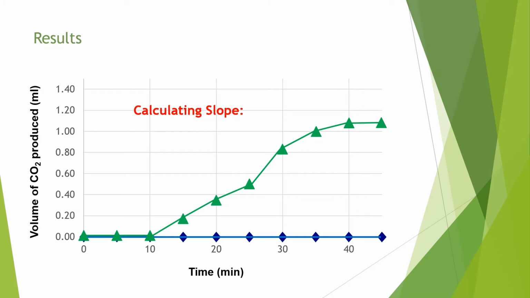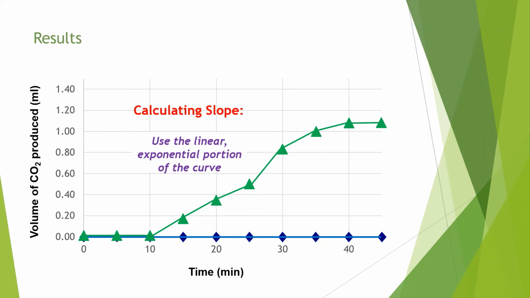The next step in our data analysis is to calculate the slope of each of our graphs. So what I want you to do is calculate the slope of the linear exponential portion of the curve. So what does this mean? It means we're going to ignore the flat part at the beginning and the flat part at the end and just get that exponential part in the middle.